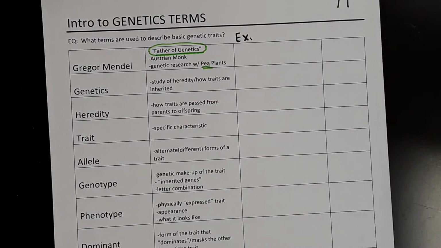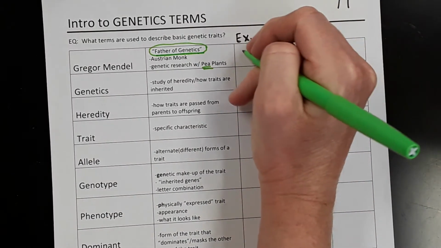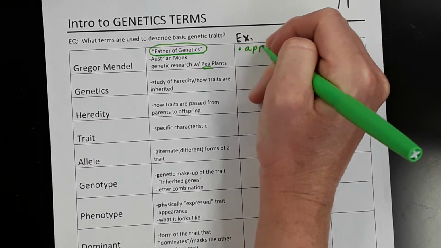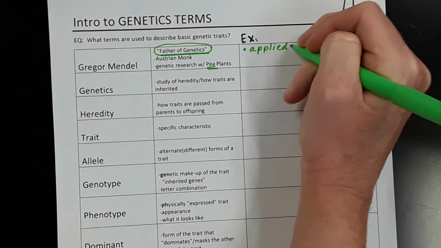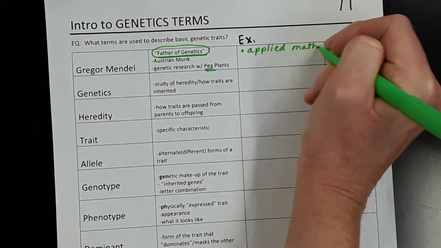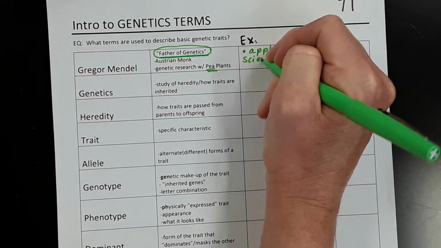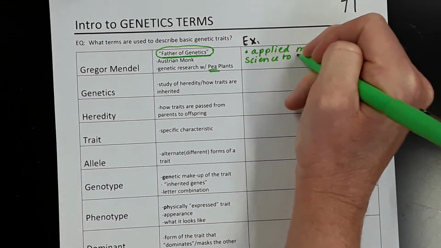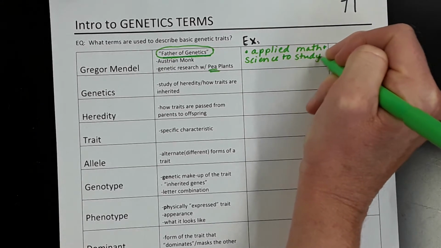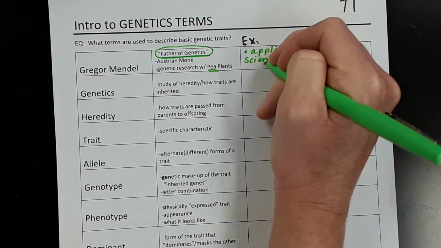So Gregor Mendel is considered the father of genetics because he applied math and scientific processes to studying genetics.